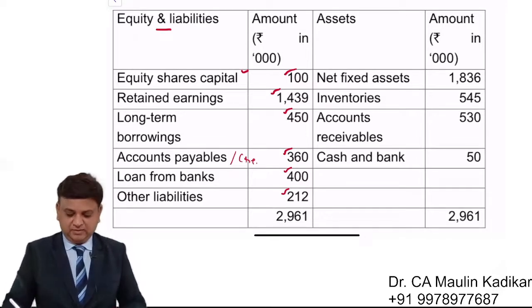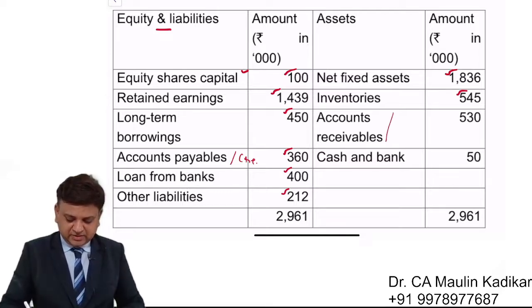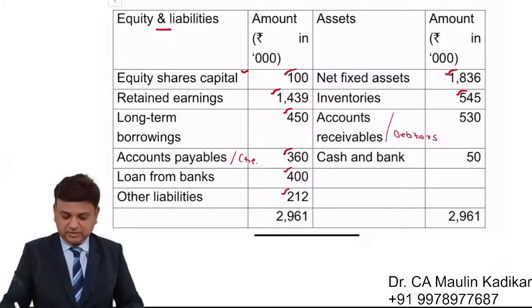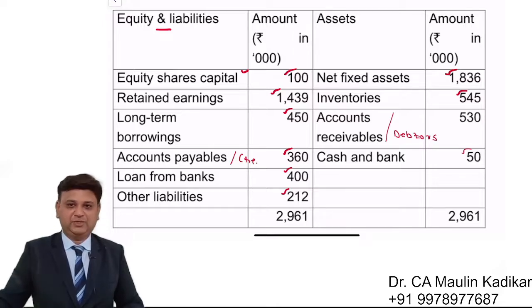On the asset side, net fixed asset 18 lakh 36,000. Stock 5 lakh 45,000. Accounts receivable, in simple language, is the debtors, 5 lakh 30,000. Cash and bank 50,000.